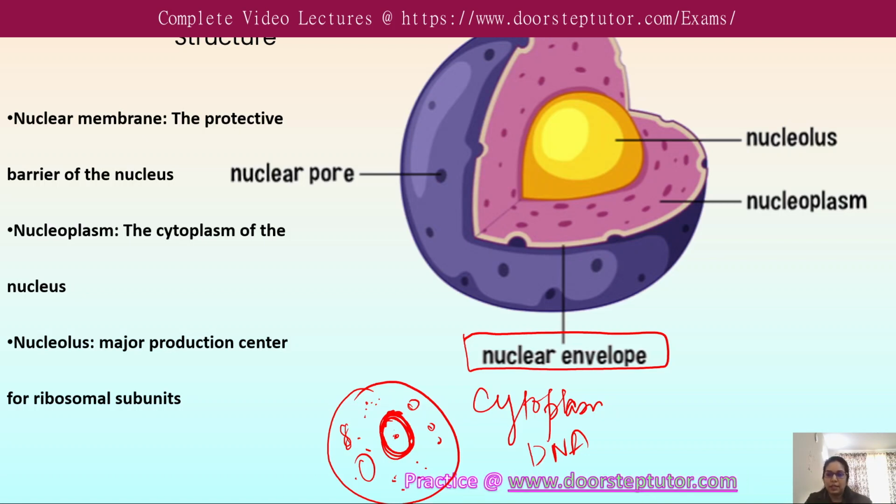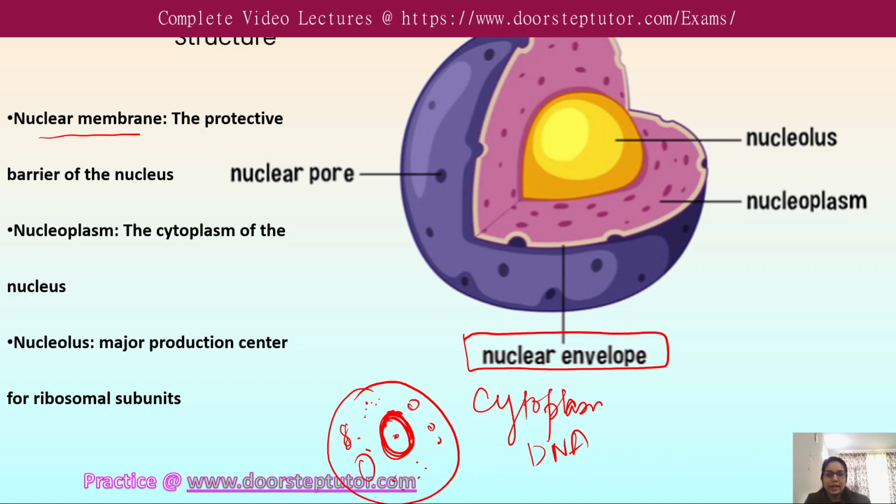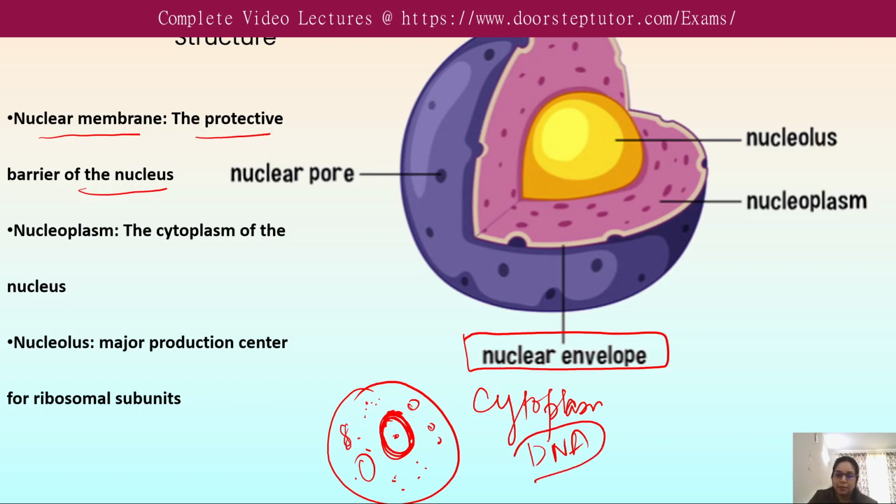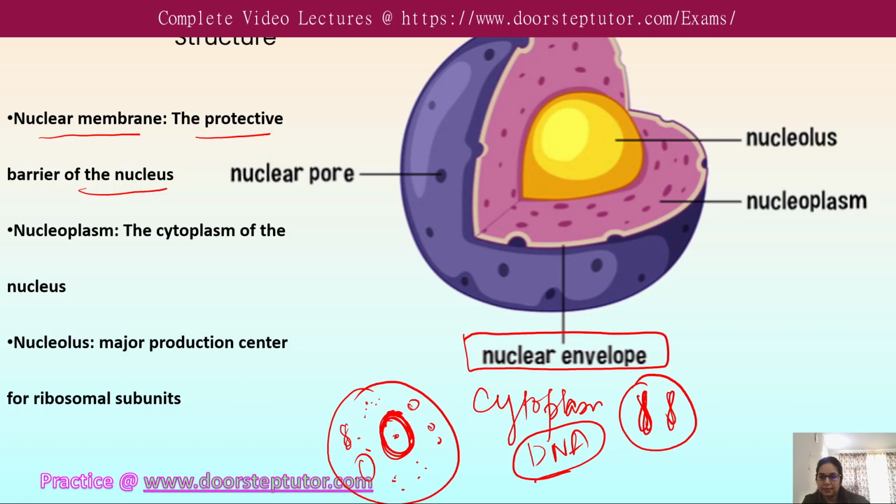This nuclear membrane, also known as the nuclear envelope, is a double membrane and the protective barrier of the nucleus, because it surrounds the nucleus, separates it from the cytoplasm and protects the cell's DNA.